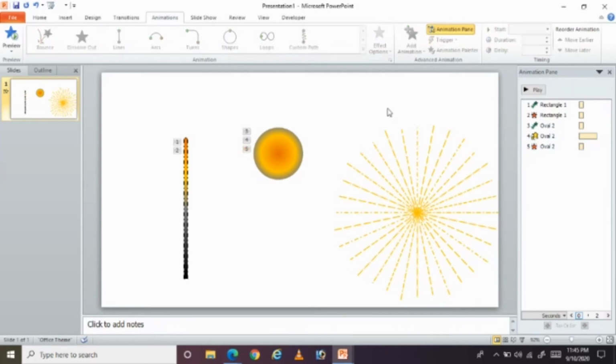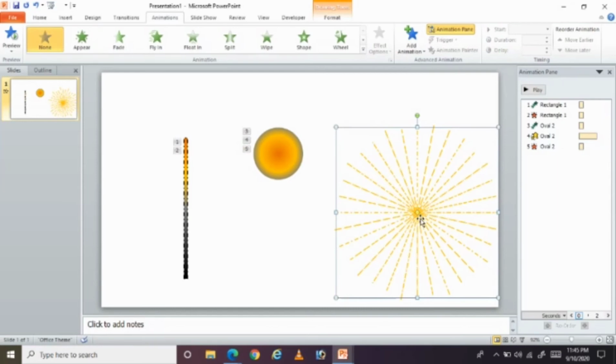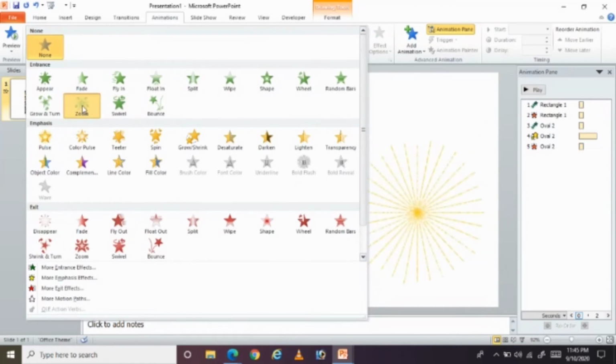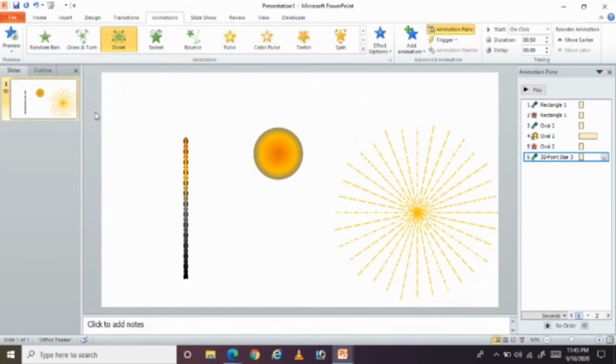Next, coming to the last bigger circle. For this the entry animation effect is zoom in. So here is the zoom. Select this one, and you can see all the animations we are giving to each and every element appear in the animation pane.